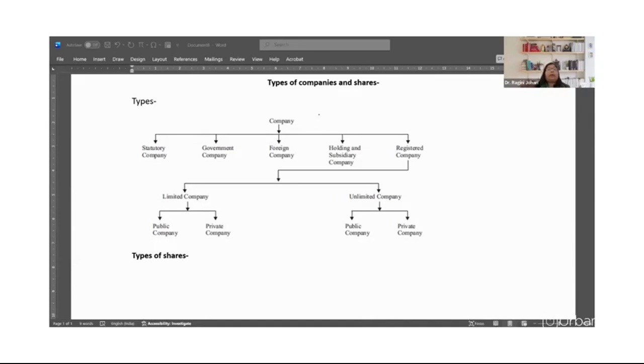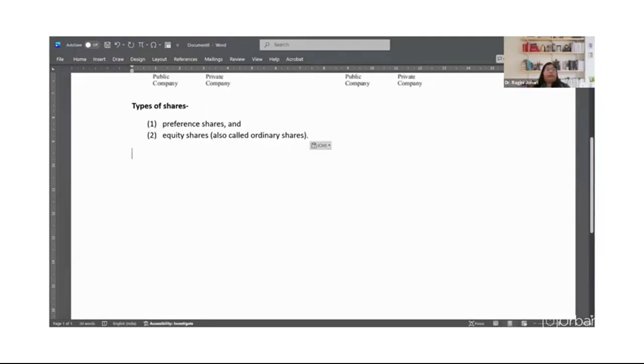As per the Companies Act, a company can issue two types of shares: preference shares and equity shares. Equity shares are also known as ordinary shares. Now let's talk a little about the preference shares.